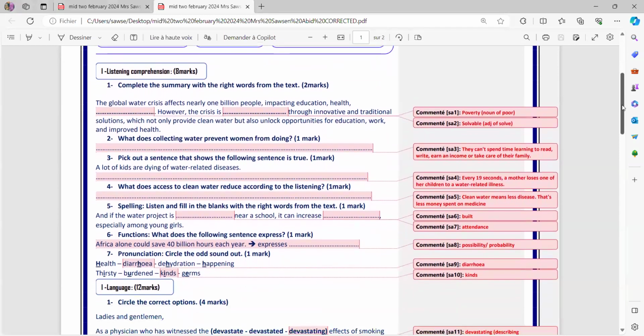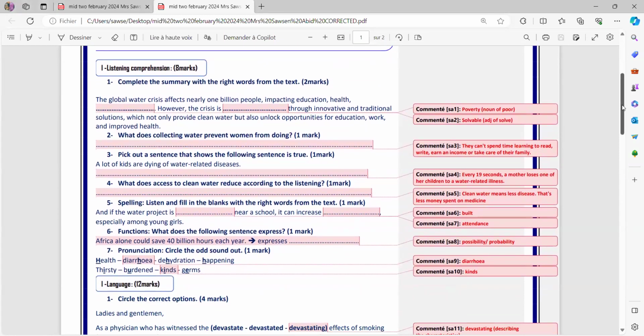Okay, here we go. Now, this is the first part, listening comprehension, and question number 1 is dealing with a summary of the text, but it's missing 2 words from the text. So let me answer it. The global water crisis affects nearly 1 billion people, impacting education, health, and poverty. Here is poverty. How to write poverty? Of course, it's "poverty", which is a noun of poor.